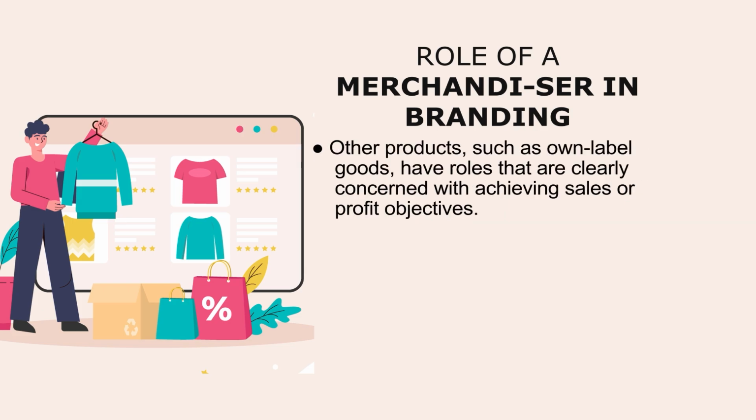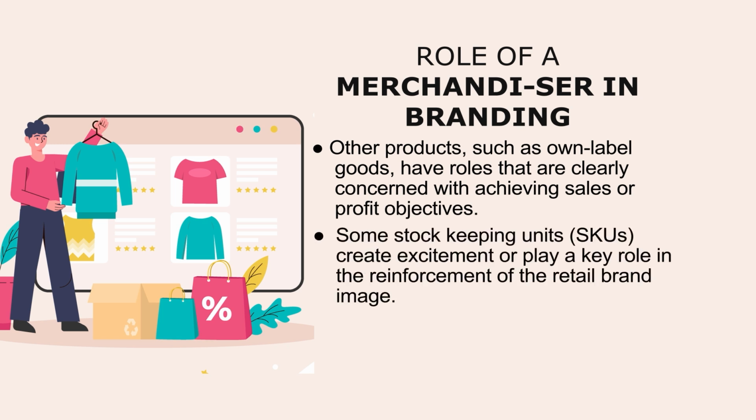Other products, such as own label goods, have roles that are clearly concerned with achieving sales or profit objectives. Some stock keeping units, SKUs, create excitement or play a key role in the reinforcement of the retail brand image. The right mix of these products is important to maintain for creating brand image.